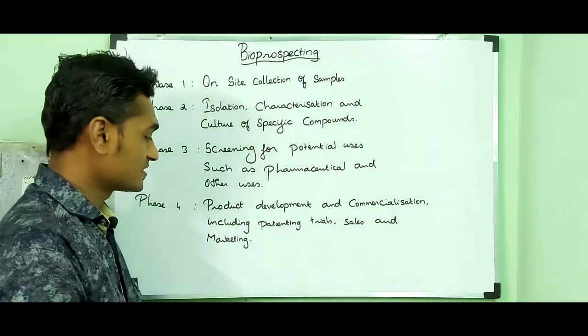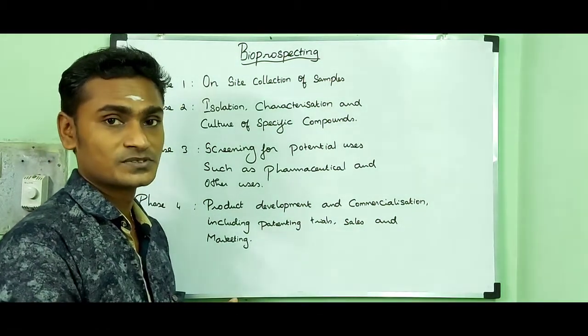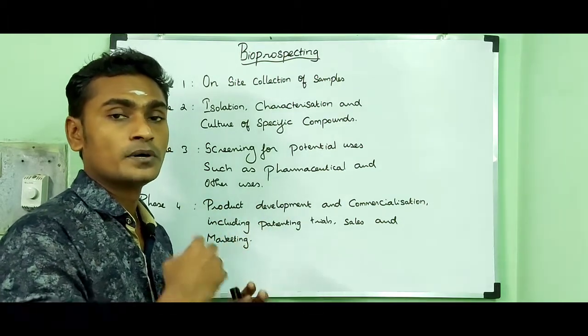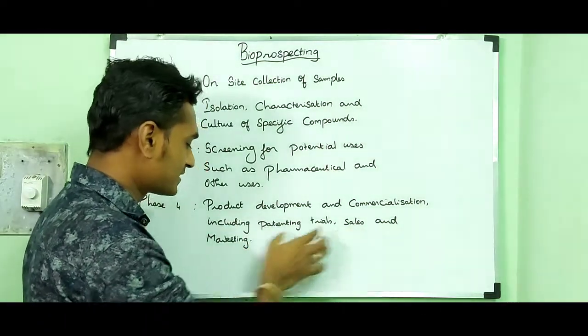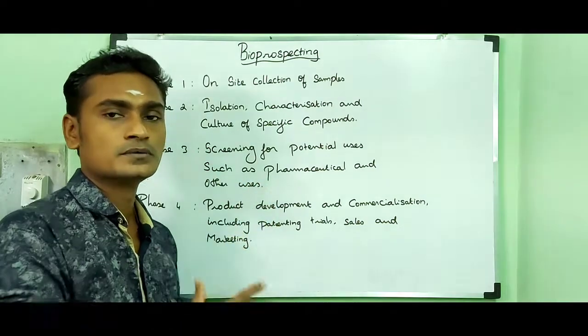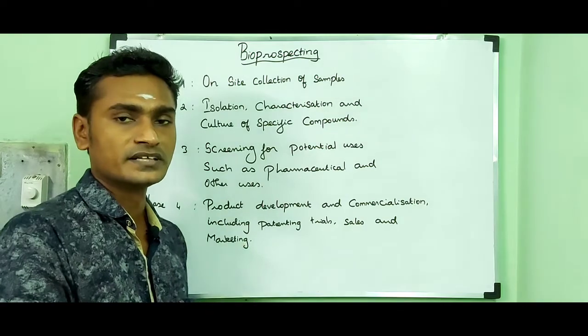So it can be sold as a commodity or a market valuable product. So that's all about the bioprospecting process and the phases involved in it.